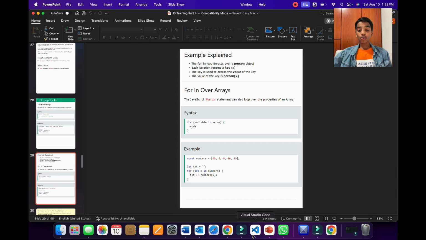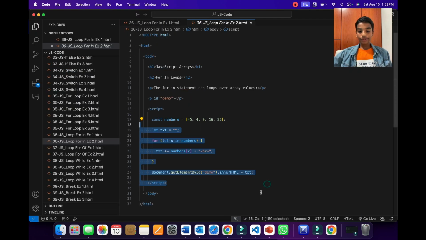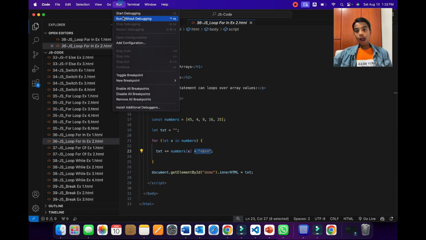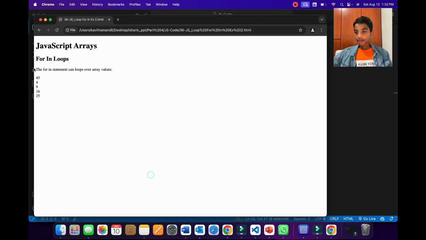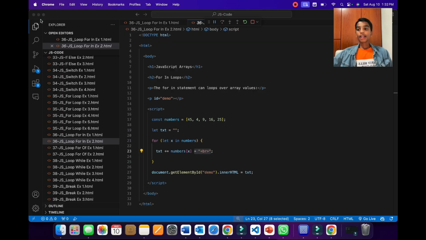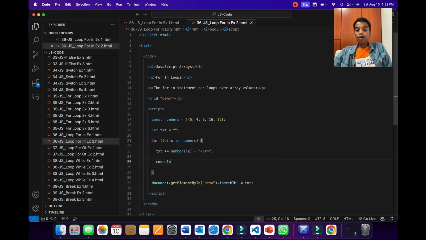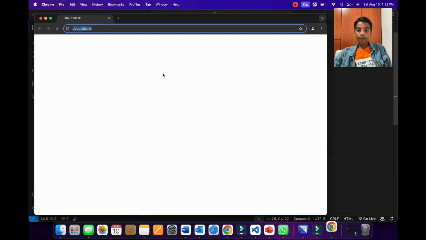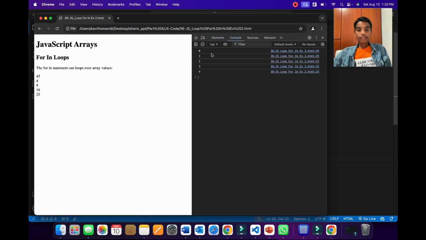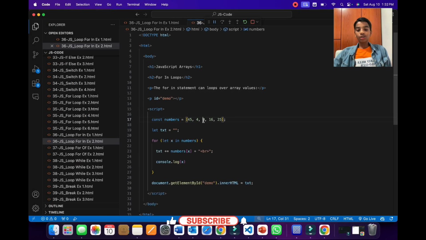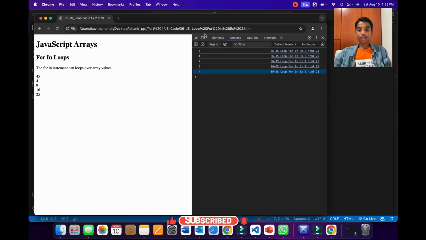Now let's look at that too. Here's our example. We are adding a BR tag to it to get a cleaner look. Now when we run this using Chrome, you will see that we get all of the numbers in the array. But let's see what is happening to x over here. We can simply do that by using the console.log method. When we run this using Chrome, inspect, and go to the console, we're getting the index numbers. If we count 0, 1, 2, 3, 4, it lines up with the numbers over here, 0 to 4.